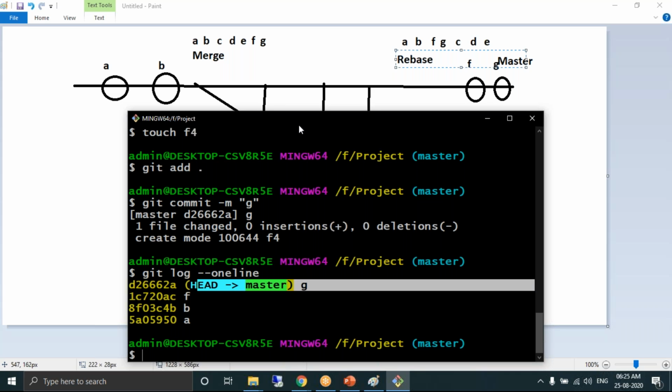Now, when you directly merge, the commits are added between B and F, in a linear fashion. I want the commits which are there in the child branch to be the latest commits of the master. In that case, we go for rebase. How to perform rebase is very important.